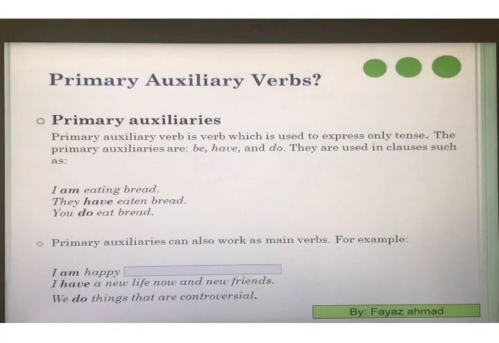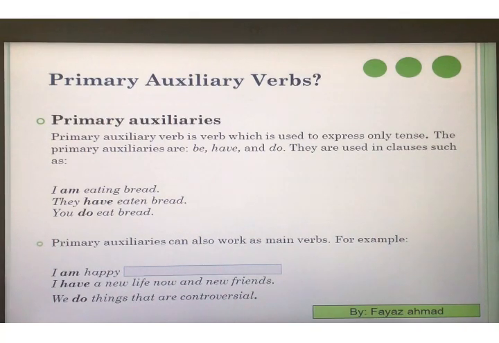Now, as I've told you, helping verbs or auxiliary verbs need some verb to complete the sentence. But sometimes they can also perform the work. They can also work as main verbs. They can also stand on their own. For example, as you can see in this sentence, I am happy. The sentence is complete. Am is a primary auxiliary, and we are not having any other verb. So am here is not a helping verb, it works as the main verb.